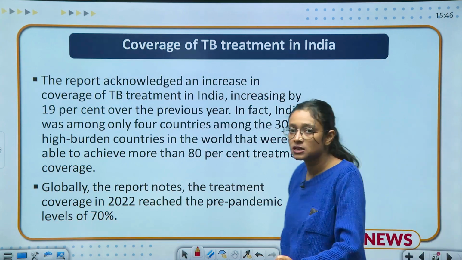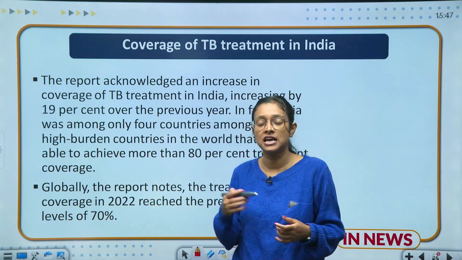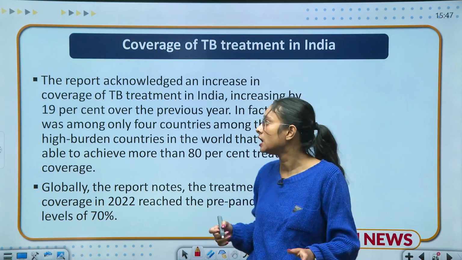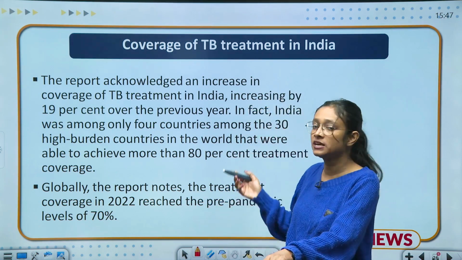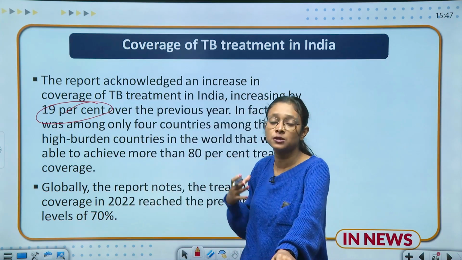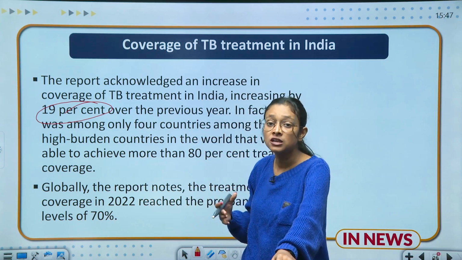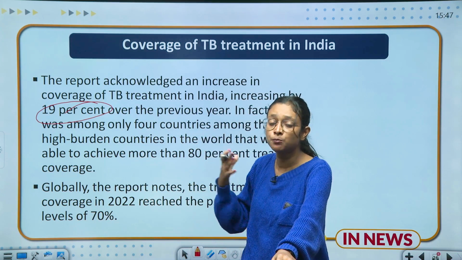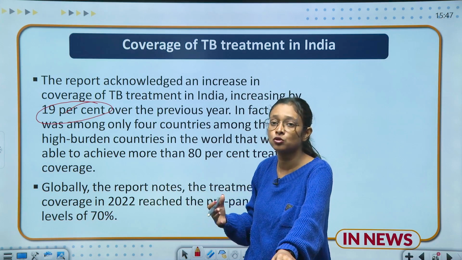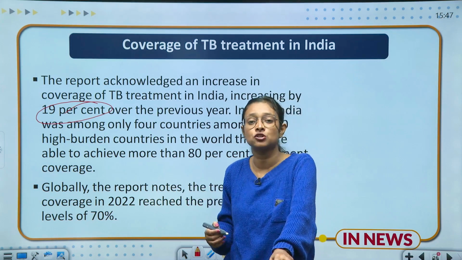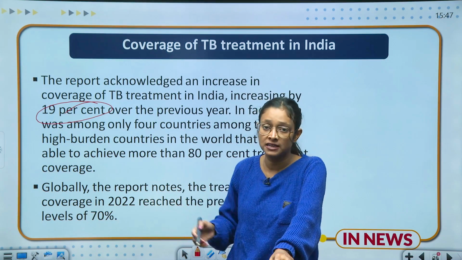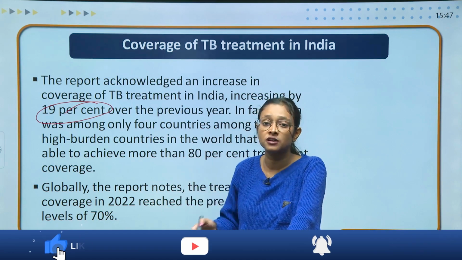We already discussed that there are two highlights of this report: coverage has increased and diagnostics have also increased. So what is the coverage stance of India? The report acknowledged the increase in coverage, and a 19% increase can be seen from this report. Earlier, whatever reporting happened in the case of tuberculosis, this time 19% more people have been reported. It means that with more reporting you will record more cases. So maybe the actual condition of tuberculosis has improved, but because of more reporting of cases, we can see more data and more numbers of sufferers of tuberculosis.